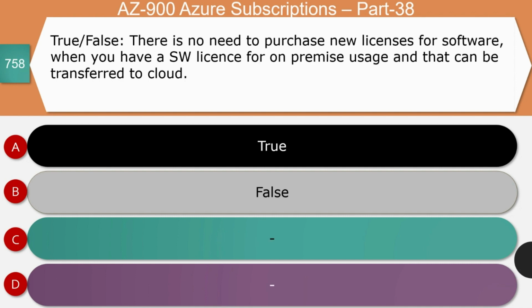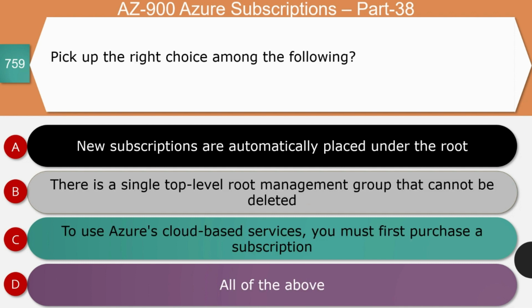Next question, true or false? There is no need to purchase new licenses for software when you have a software license for on-premises usage, and that can be transferred to the cloud. Is it true or false? The right answer for this question is true. Azure supports using on-premises Microsoft licenses which are already purchased, and they are transferable to the cloud service provider, that is Microsoft Azure. And so option A is the right answer.